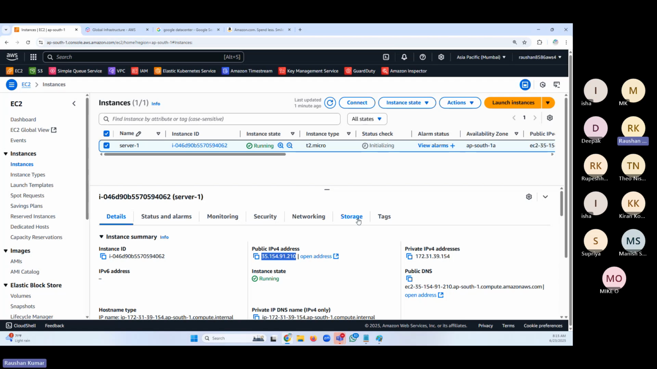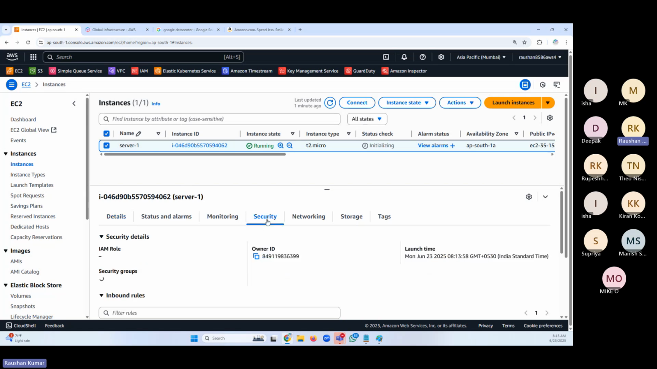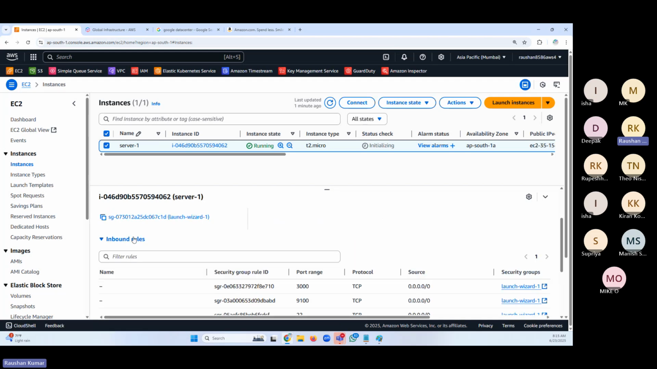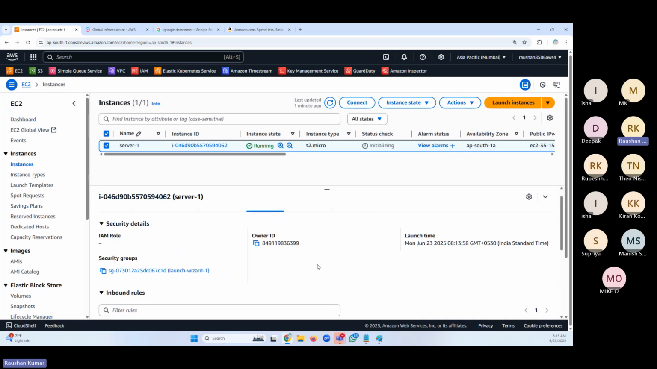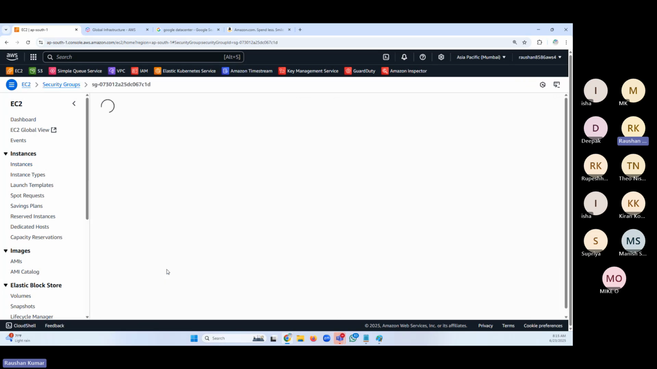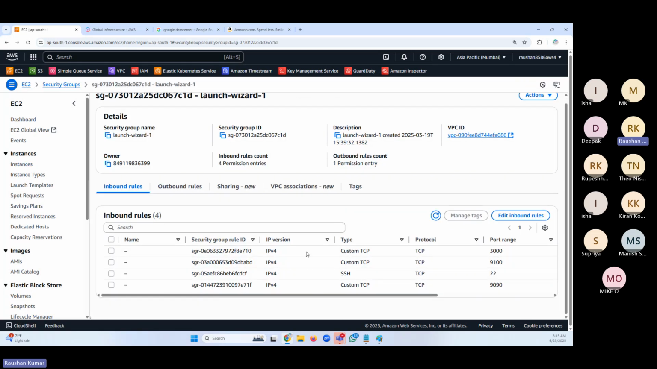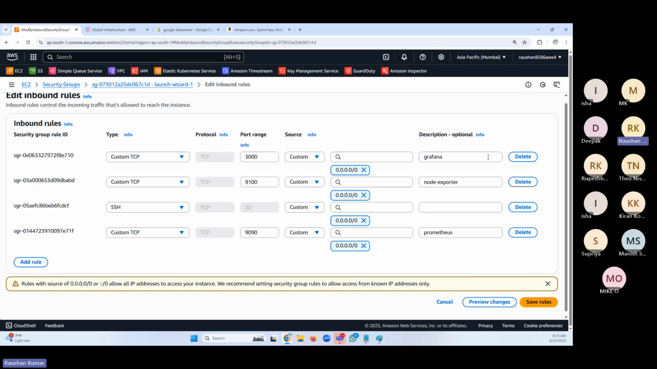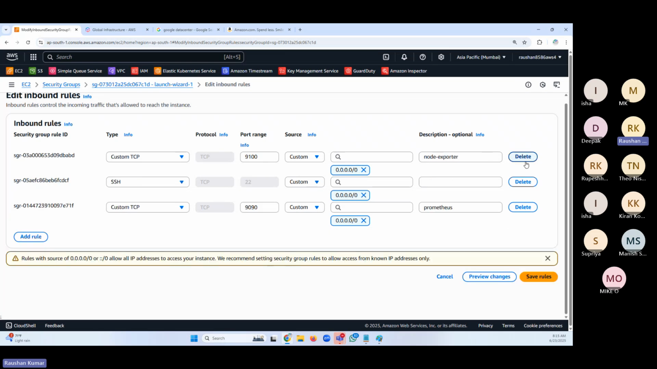So let's do SSH. First, before doing SSH, we have to go to the security tab. I've selected the server. I'll go to security and make sure that the security group, launch wizard 1, is allowing it. So look at the inbound rules. I have given a lot of access here, which I don't want, but I used it for another purpose. I used this security group to install Prometheus, Grafana, all those things in some session. I'll just delete all those things. We don't require all these things.